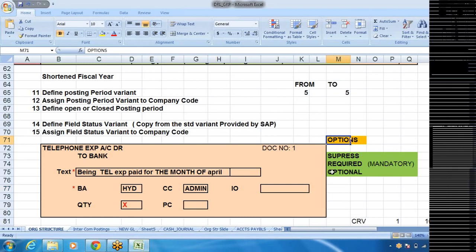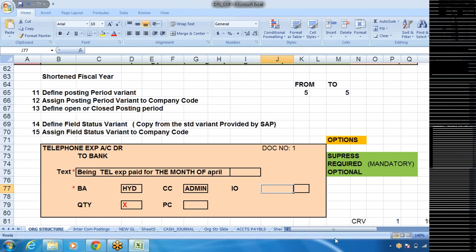There are 3 options. One is suppress, another is required, third is optional. If you suppress, say for example, for telephone expenses I don't require the quantity field, so I'll suppress this. Once I suppress it, that field will not be visible to the user at the time of the accounting entry. If I make it a required entry, there will be a symbol, and unless that field is filled by the user, the system will not allow him to save it. And if it is optional, the field will be visible, and whether you enter it or not,